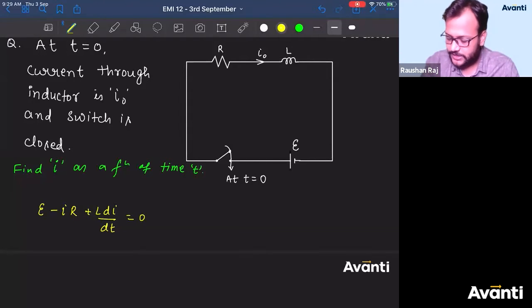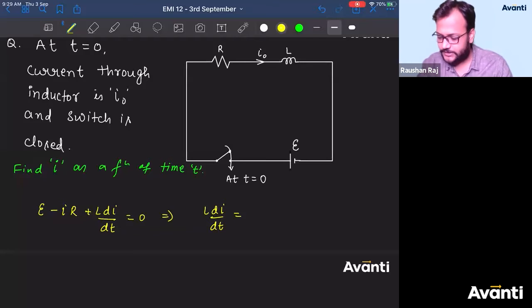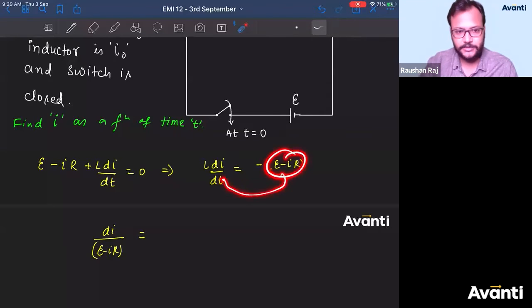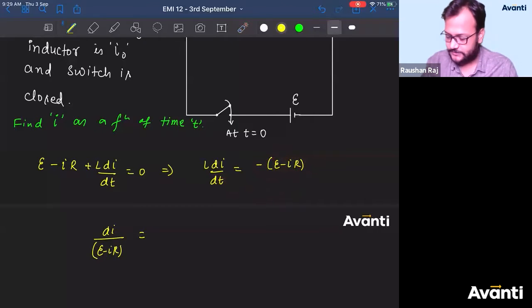All right, so then we can write L dI by dt is equal to, what can we write, children? Minus (E minus IR). Okay, check the minus and plus once. Then we can write dI divided by (E minus IR) is equal to, I have brought this E minus IR into the denominator, and then we can write this as dt divided by L with a minus sign. Guys, click yes if you have understood this.